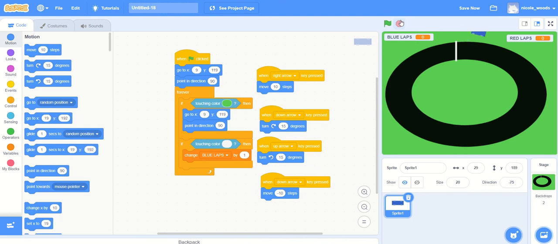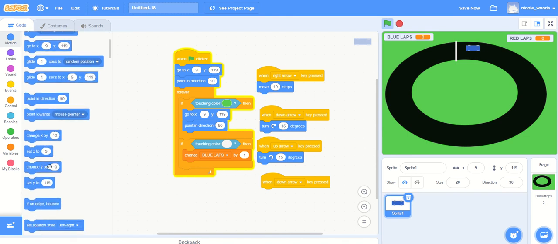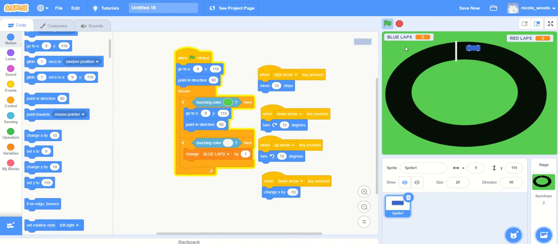Well, that's interesting. 10 steps, let's change X. There we go. And see what's happening? Whenever I'm touching it, it is going up. And obviously I've not done that many laps. Okay, so let's hit stop, start.